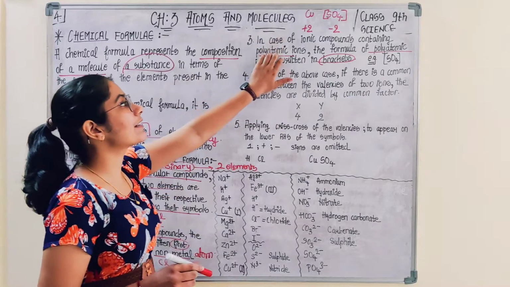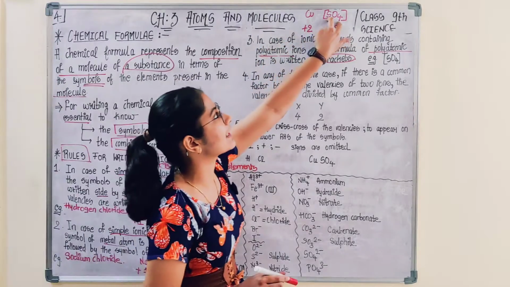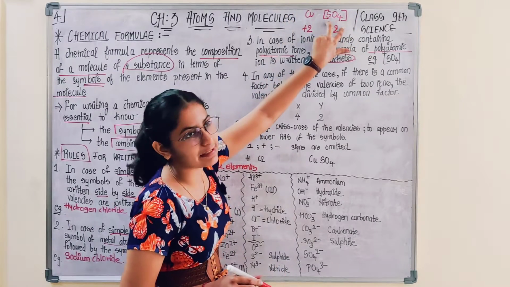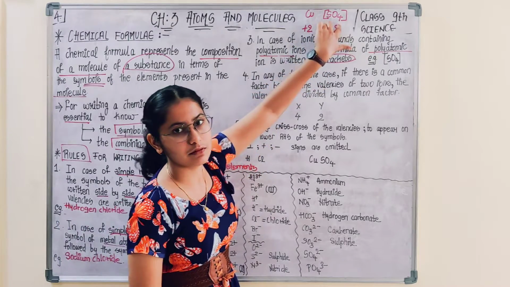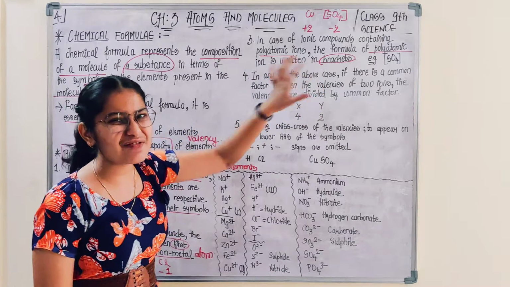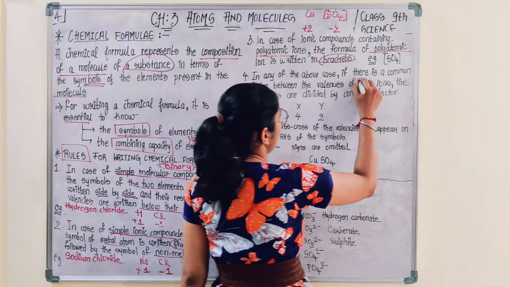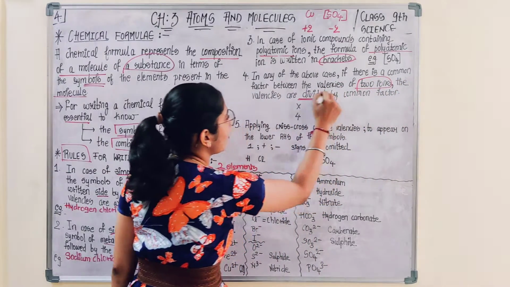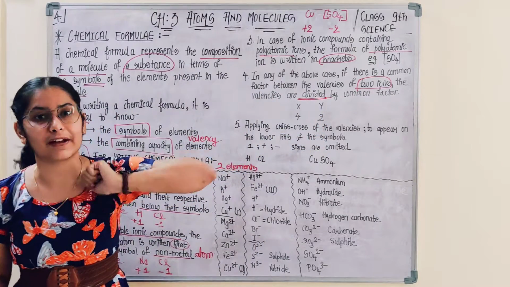Third, in polyatomic, suppose a molecule is containing a polyatomic ion, a group of atoms, like here. This molecule, copper sulfate, is containing a polyatomic ion. So you have to write this polyatomic ion in bracket. Fourth, in any of the above cases, if there is a common factor between the valencies of the two ions, then you divide the valencies of the two elements by the common factor.